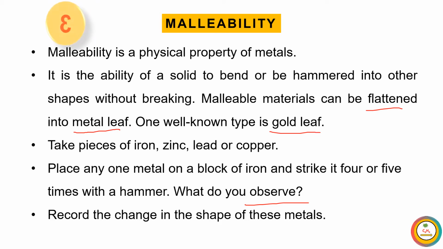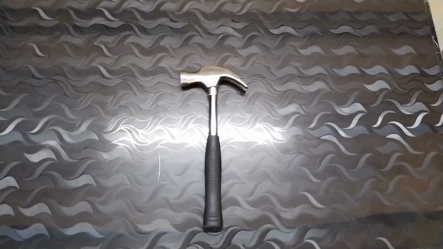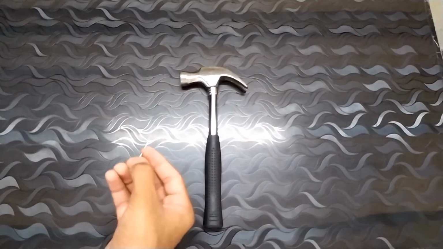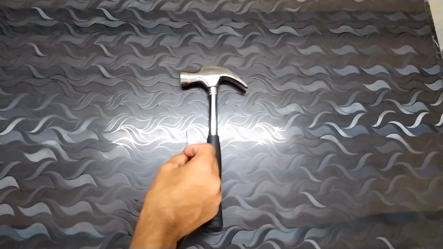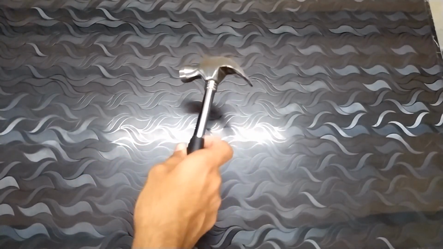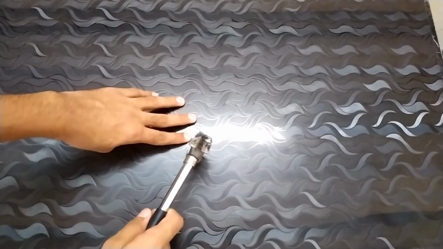These metals are converted into sheets, or these metals are broken into pieces. These are your observations. You should record that. This activity tests whether metals are malleable, that is, whether they can be hammered into sheets. Take a piece of iron, place it on a surface and strike it 4 or 5 times with a hammer.